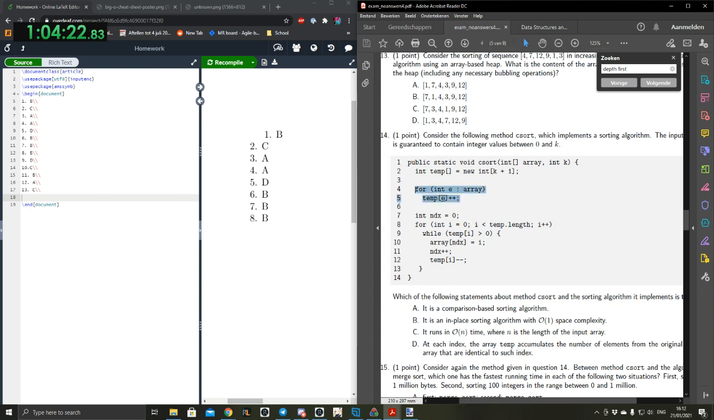Yeah, so what he's saying is indeed that this does this. So it might actually be D then. Then D is true. No, but what he's saying is that by the end of the program, temp is empty. It's all going to be 0.